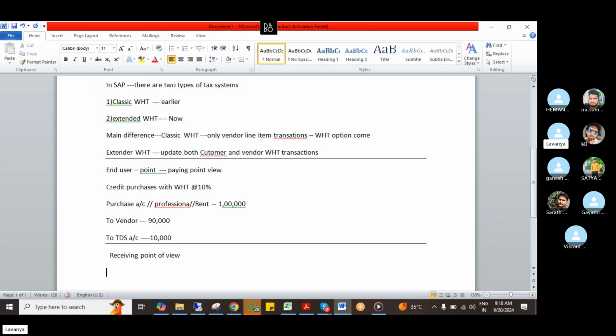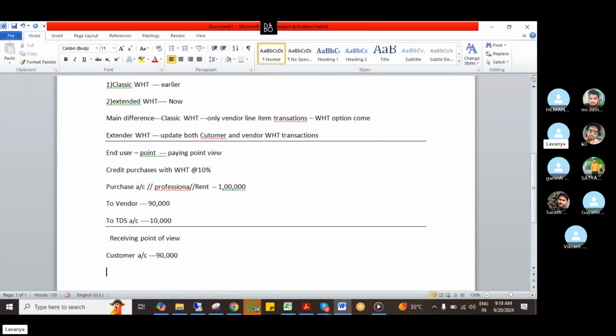So suppose I'm getting the amount from the customer. Suppose only 90,000 I will get, because they deducted 10,000 from me, right? So the entry is: customer account and TDS account. TDS account here 10,000, and two,